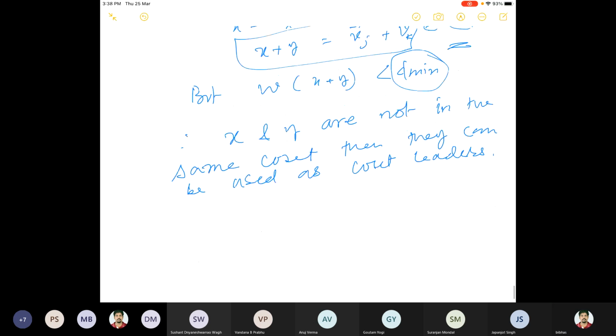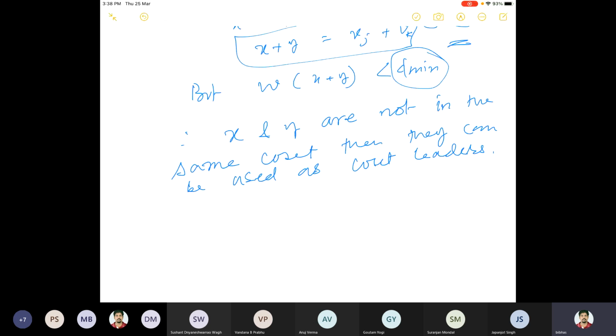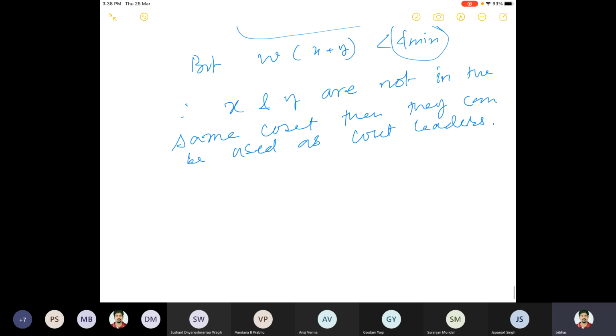Now what we said is, suppose there is an n-tuple whose weight is at least t plus 1, so bigger than t. Then there is such a tuple that cannot be used as a coset leader.